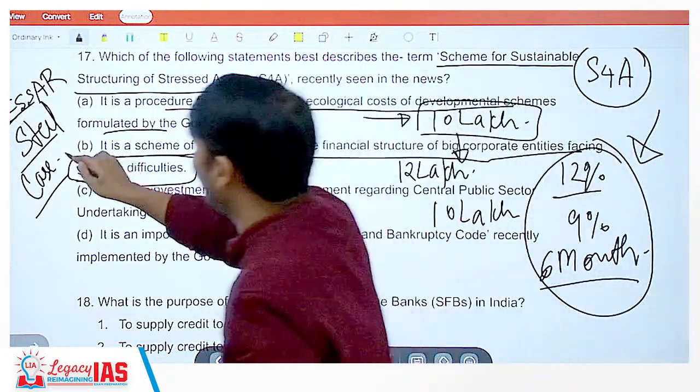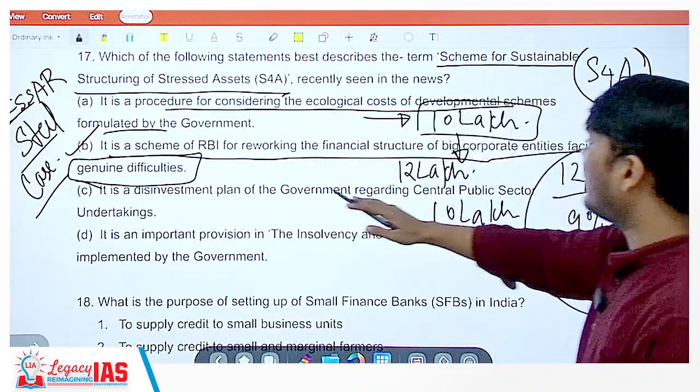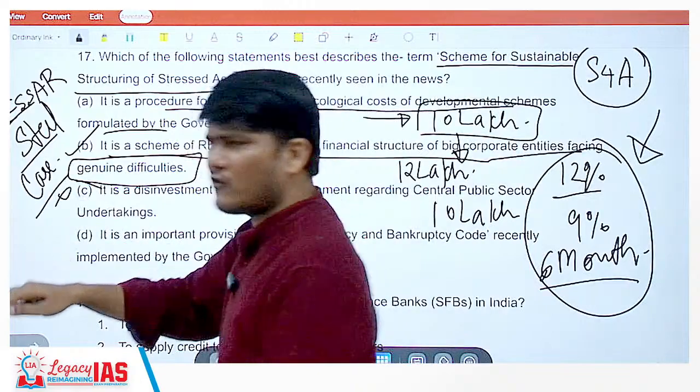Okay, so this will be the right option, but let us see other options as well. It is a disinvestment plan of the government. No, it's not a disinvestment plan in the PSUs. Absolutely not.